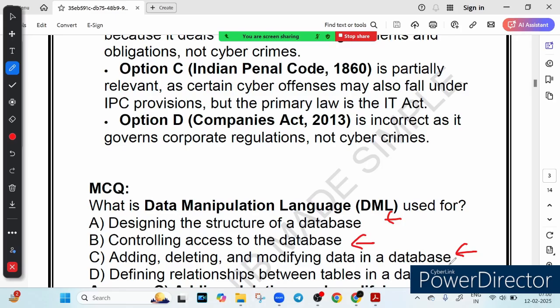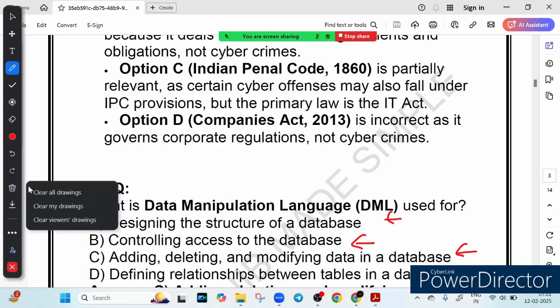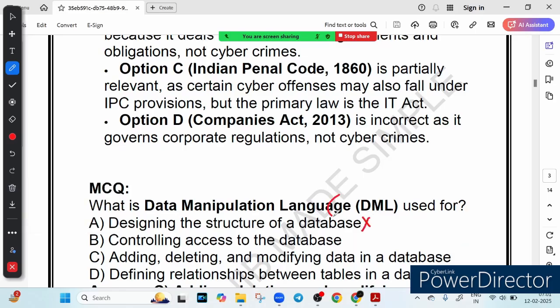What do you mean by data manipulation language? Okay, got it. Let's break it down in the simplest form and see which option fits. Let's go through each and every option and understand what DML is all about. Option A says designing the structure of a database. This is wrong. Designing a database structure means you are creating tables, columns, and constraints. This is done using something called DDL.